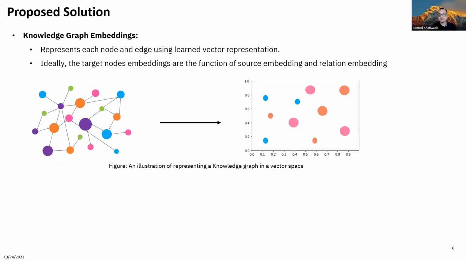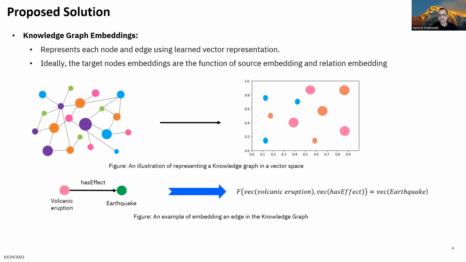Precisely, we want to represent the nodes and edges in the causal knowledge graph using their respective vector representation in an embedding space, such that the embeddings of the target events are a function of the source event and their relation. In our case, the relation is always the causal relation, such as has effect.